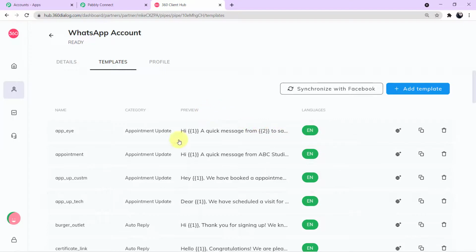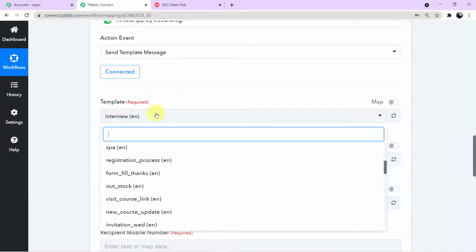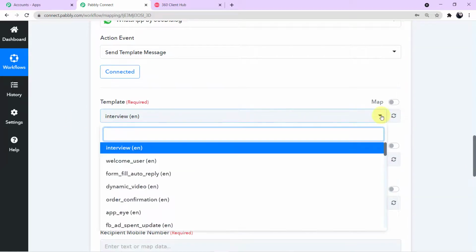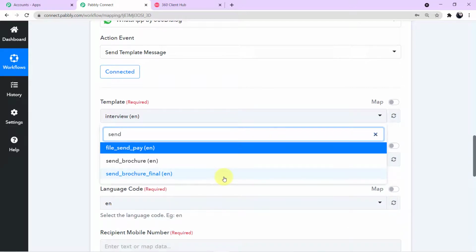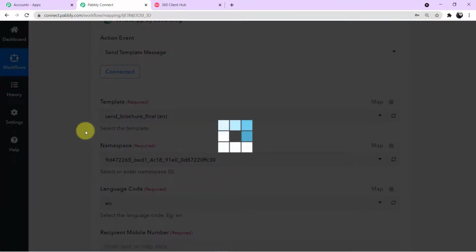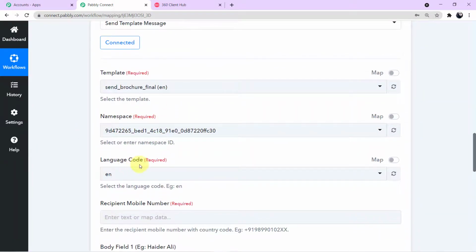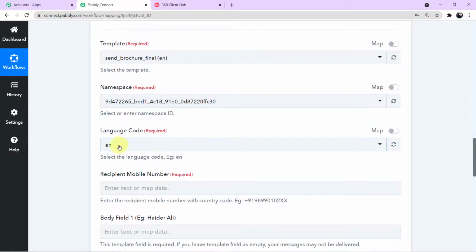Now I have to map this particular template, which I have shown you, in my Pabbly Connect account. So I'll go back to my Pabbly Connect account and come to the template section here. I'll click this arrow and search for the particular template, which is send brochure final. I'll click this. Now these two fields, namespace and language code, will automatically be filled up. You need not do anything. Here in the language code, it is written EN.